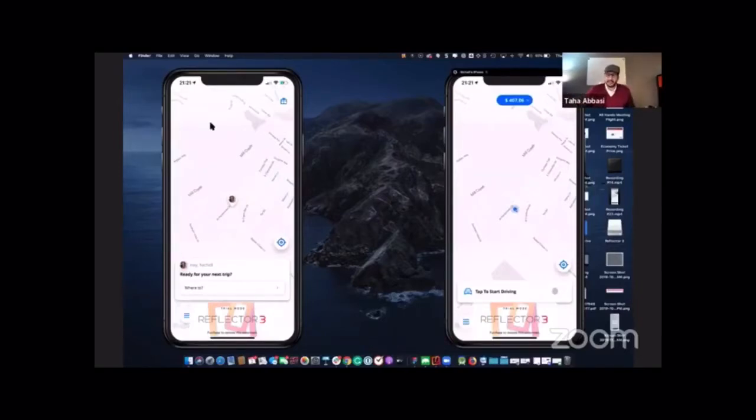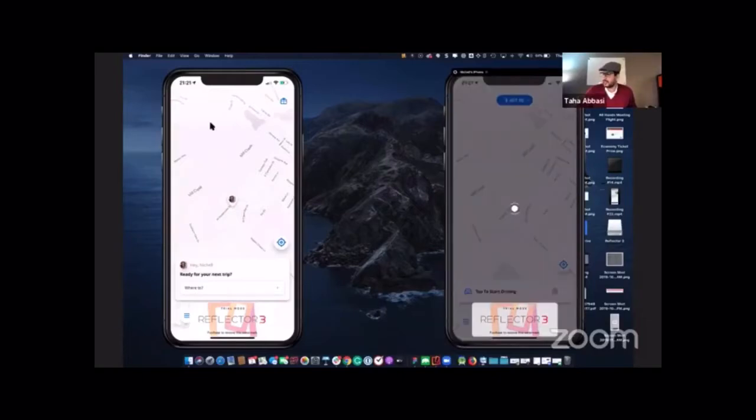Now, what I'm going to do is go online on the driver app on the right side. For those of you that are drivers on Lyft, you'll be very familiar with how to do this. There's a toggle on the bottom right. You simply press that toggle, and it'll take you online.